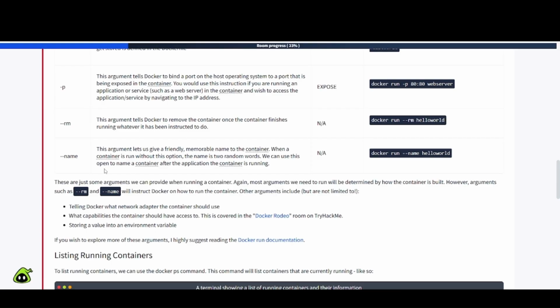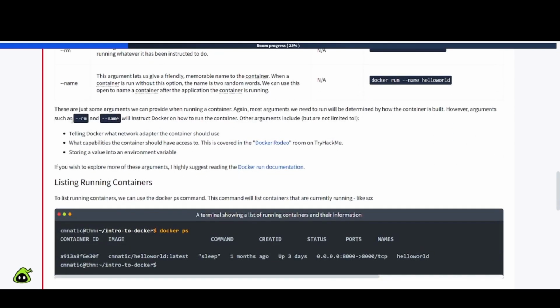We can use this option to name a container after the application the container is running. Okay, so docker run --name hello world. Good to know there. These are just some arguments we can provide when running a container. Again, the arguments we need to run will be determined by how the container is built. However, arguments such as --rm and --name will instruct Docker on how to run the container.